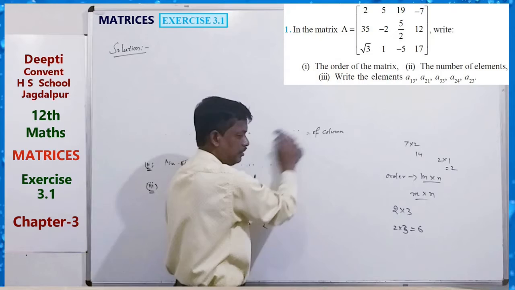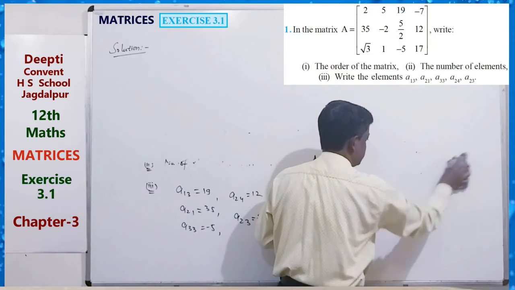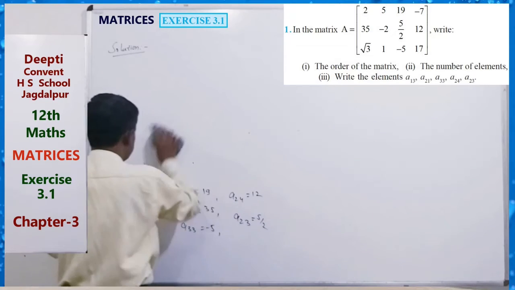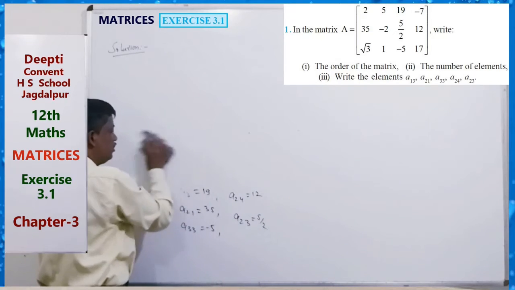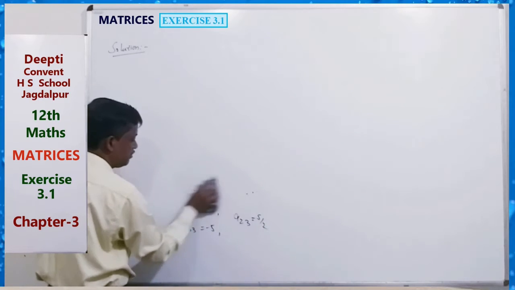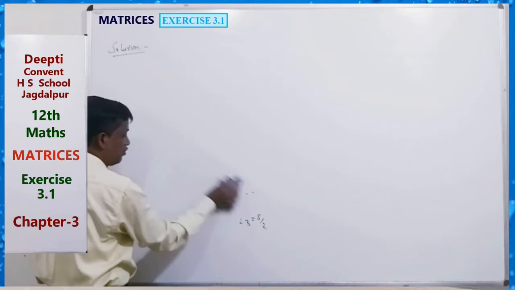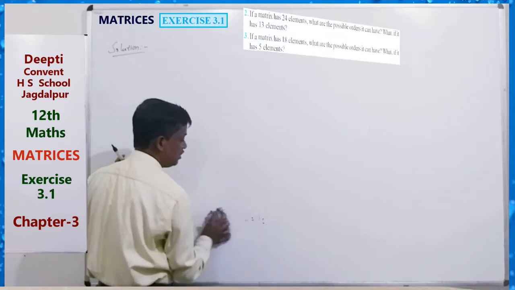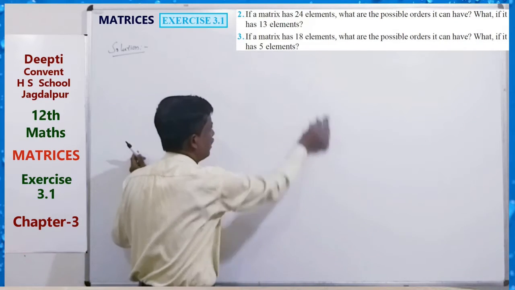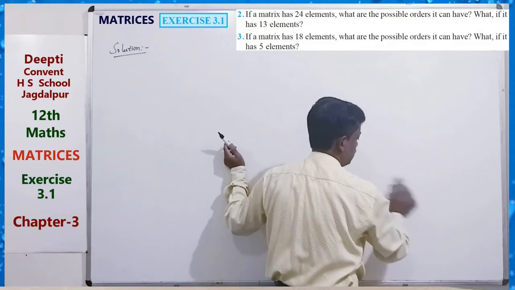We know the number of elements in a matrix is given by the number of rows into the number of columns. So the number of rows and columns may be any natural numbers. Just find the natural numbers whose multiplication is 24.